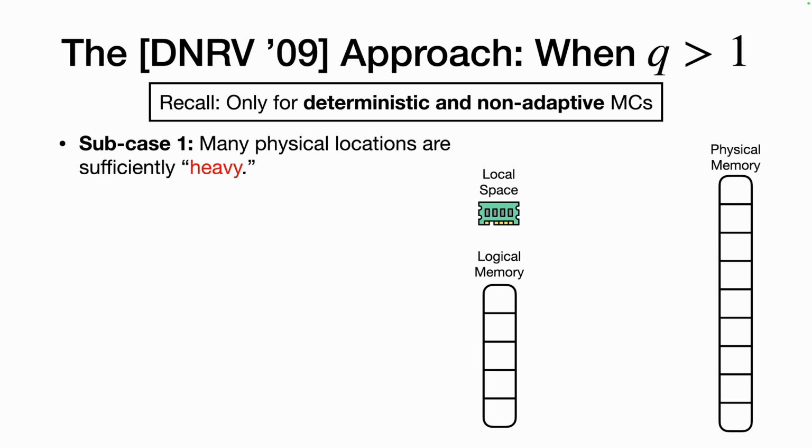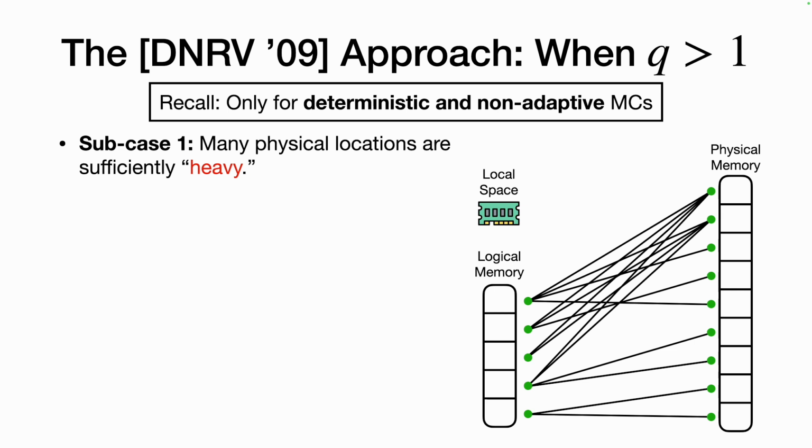So consider the logical memory and local space on the left, physical memory on the right. By using the fact that we have a deterministic and non-adaptive memory checker, we can consider a bipartite graph between the logical memory and the physical memory. And we can look at where in the physical memory there are a lot of queries coming from. So here we have 2 heavy physical locations, let's say, these top 2 locations in the physical memory.